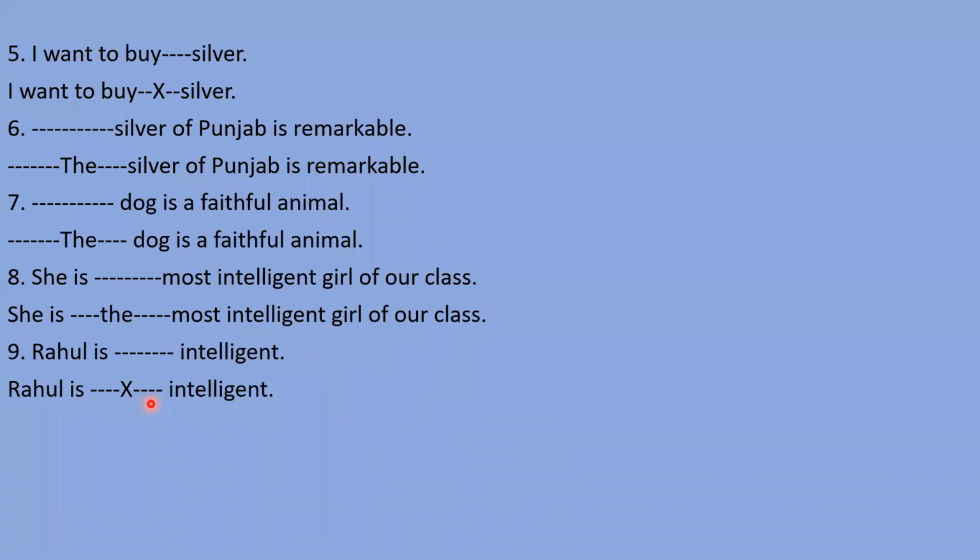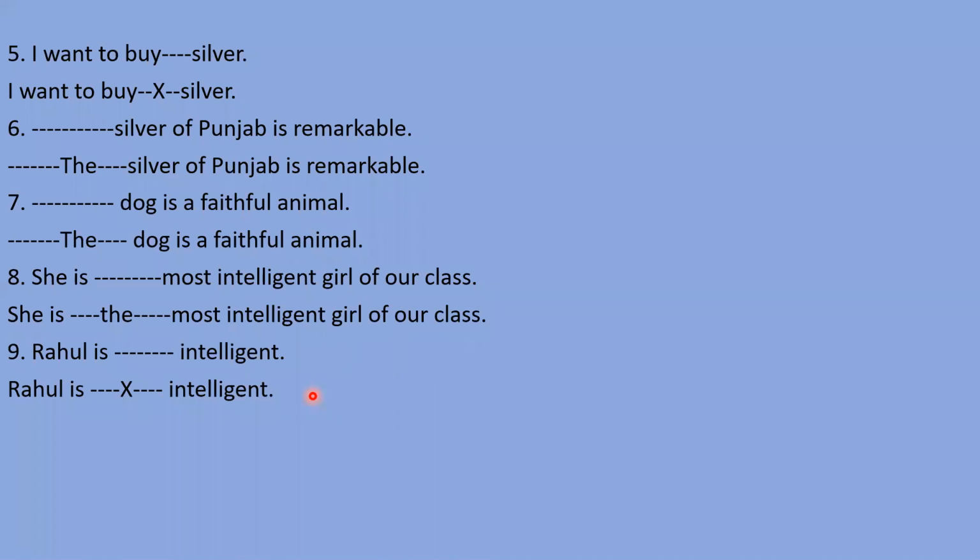That's why we can't use any article here, because articles are used for nouns and pronouns. So no article will come here. If I say "she is a beautiful girl," I have used the article for the girl, which is a noun. If I say "she is beautiful," there is no article, because beautiful is an adjective.